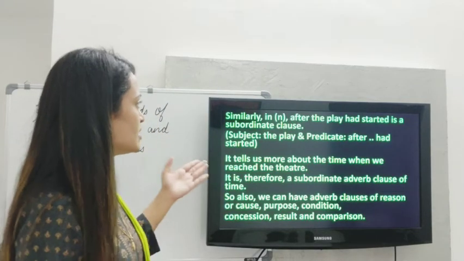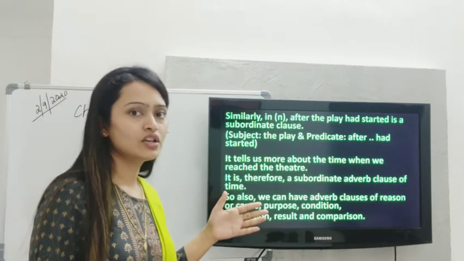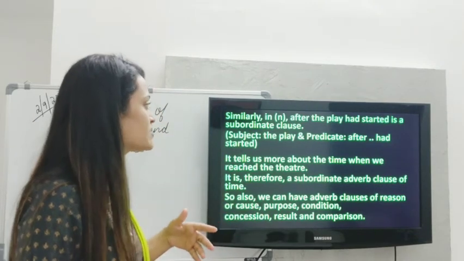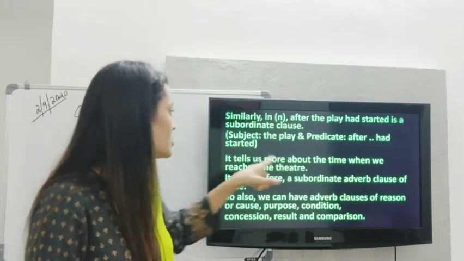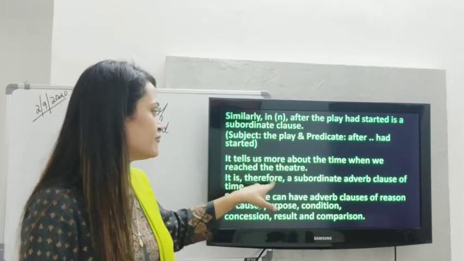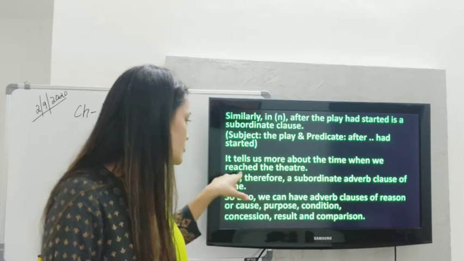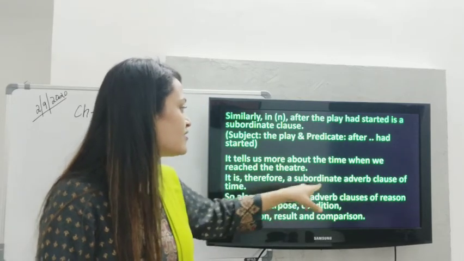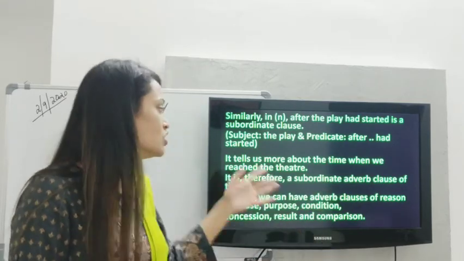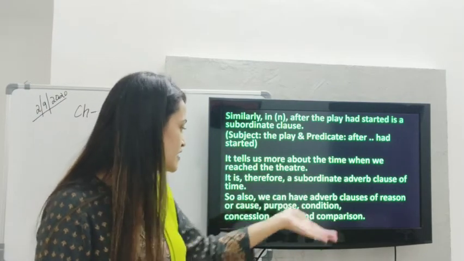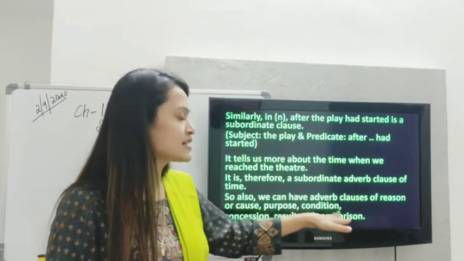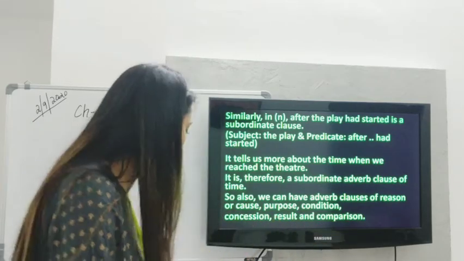The next one which we had discussed just now, that the play had started, we were considering the factor of time, right? So it tells us more about the time when we reached the theatre. It is therefore subordinate adverb clause of time. So also we can have adverb clause of reason, we can have adverb clause of cause, effect, purpose, condition, concession, result, comparison. Let's see a few examples of these.